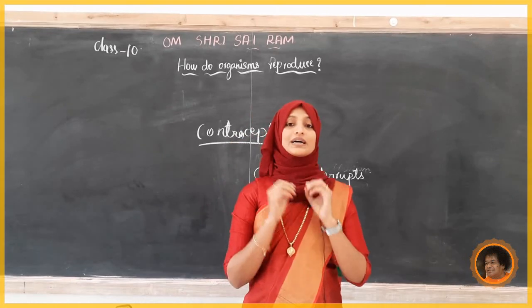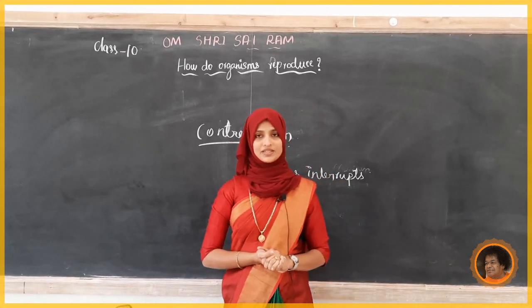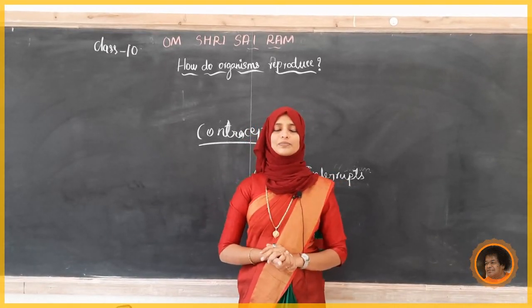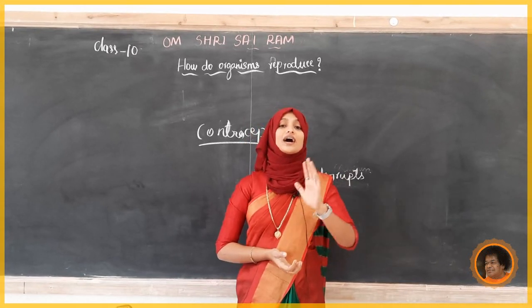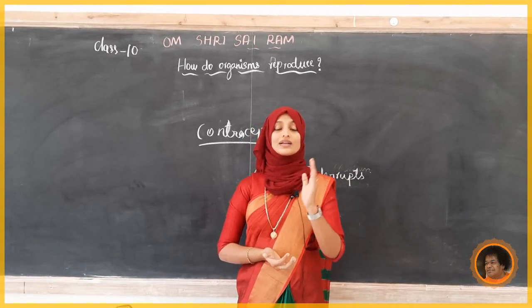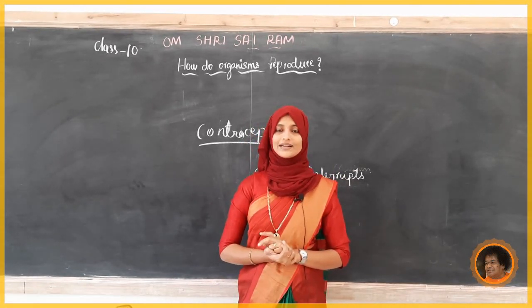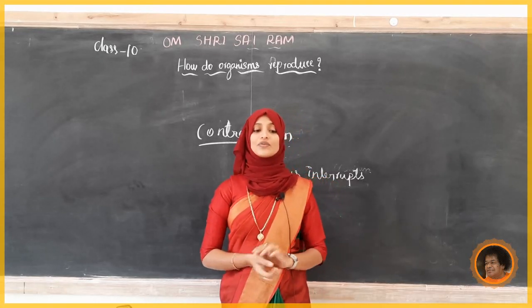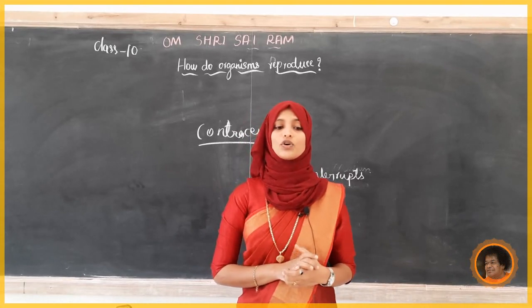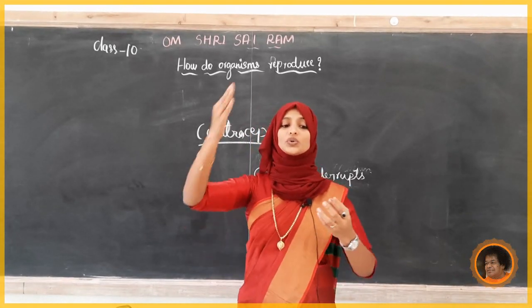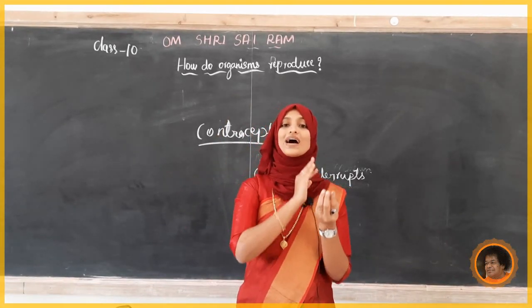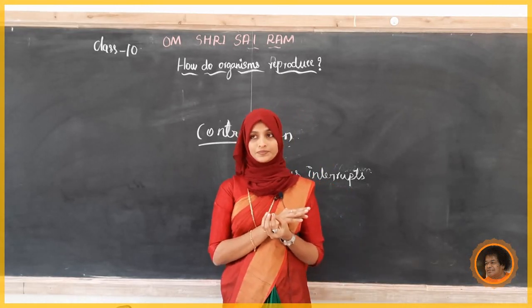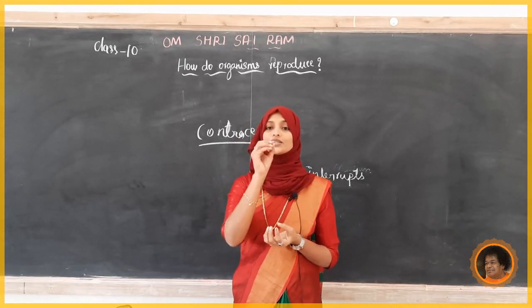Okay, so next we will see the surgical method. Surgically they are avoiding the fertilization of egg and sperm. Here they do a vasectomy. Vasectomy means they cut and tie the vas deferens in the male. One more is tubectomy.